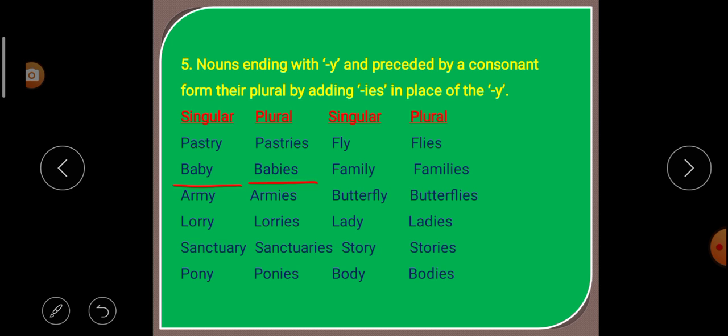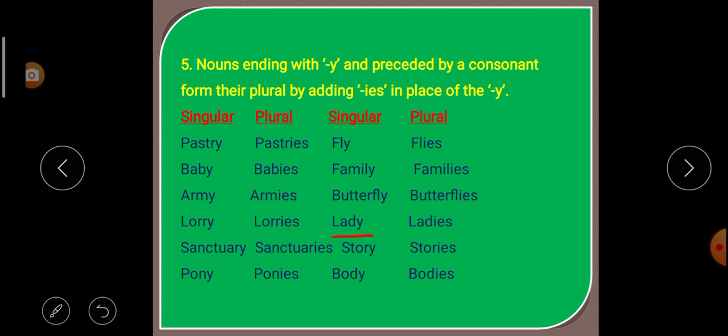It becomes babies, plural in form. Next, army. This also ends with Y and is preceded by a consonant, M. So to make the plural, we have to delete Y, then add IES. So it becomes what? Armies. That means plural in form.